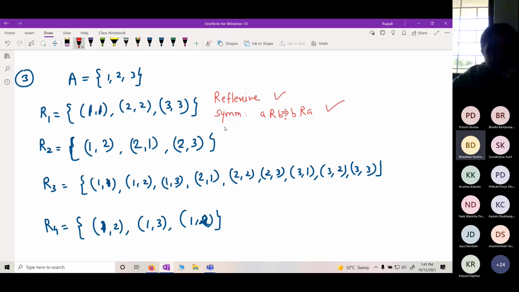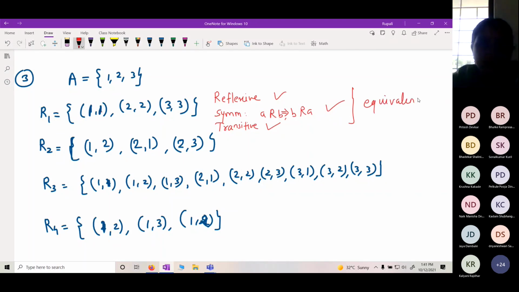What about transitive? It is transitive. A is related to B, B is related to A, it implies A is equal to B. So this is an equivalence relation. So this is an example of equivalence relation.